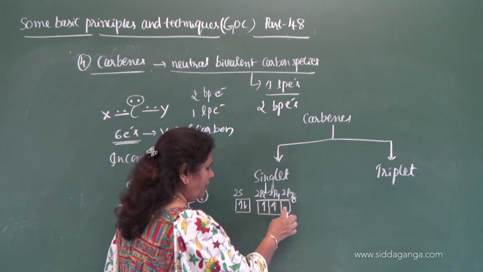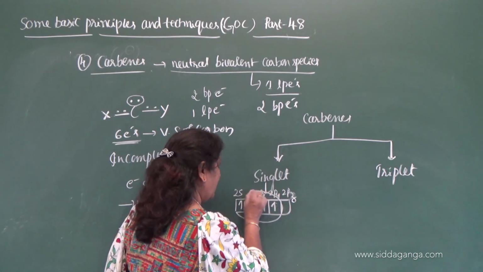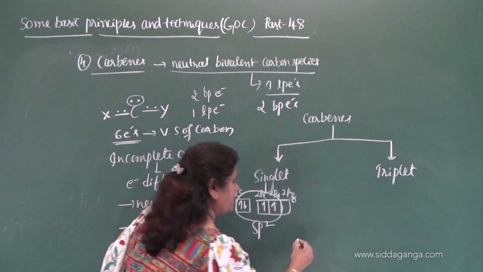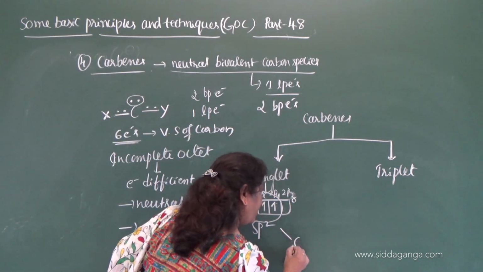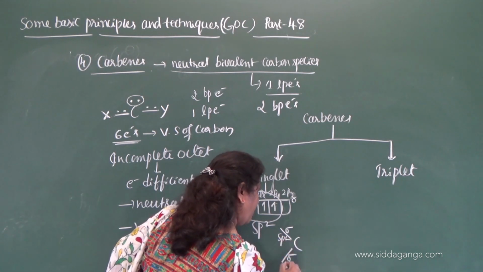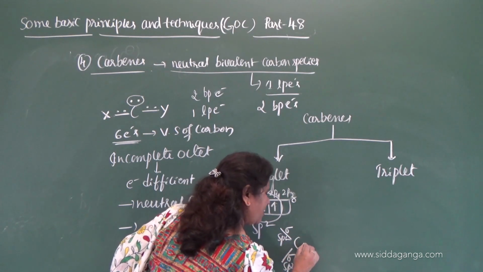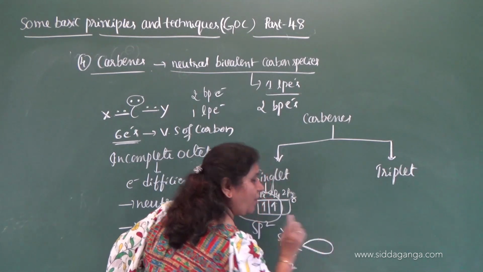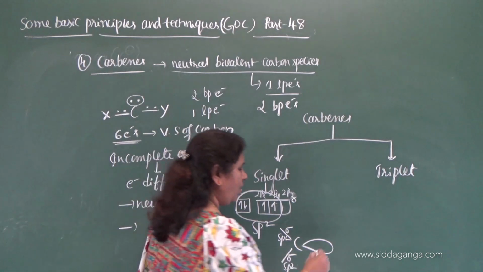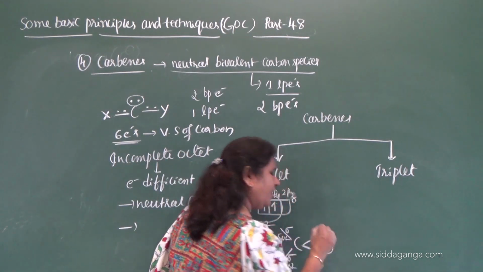It is vacant and it undergoes sp2 hybridization. So it forms 2 sigma bonds by using sp2 hybrid orbitals, and it is left with one more sp2 hybrid orbital which contains a pair of electrons.